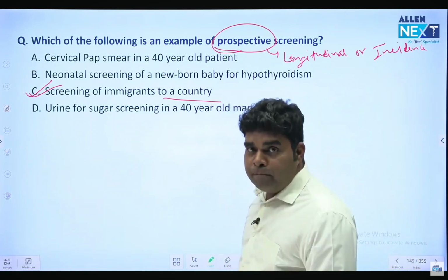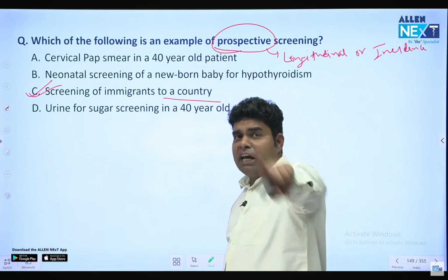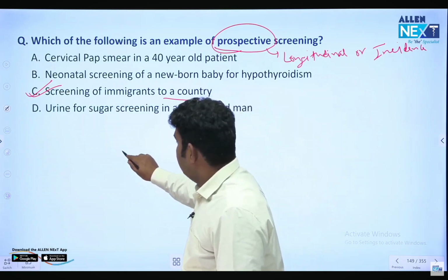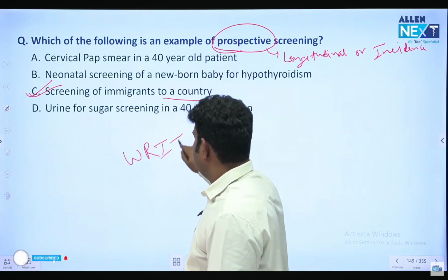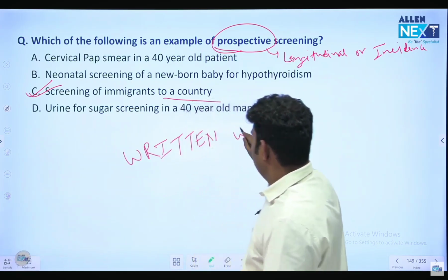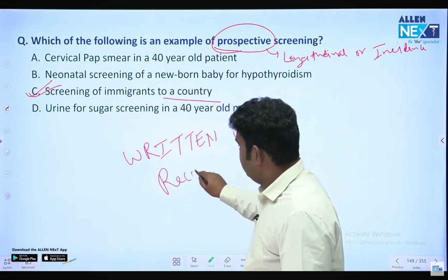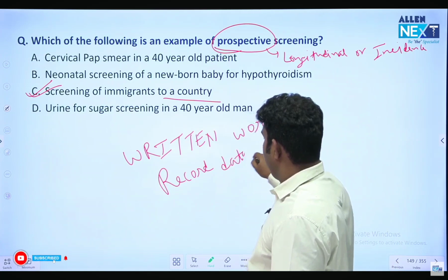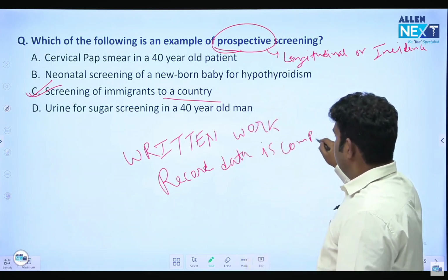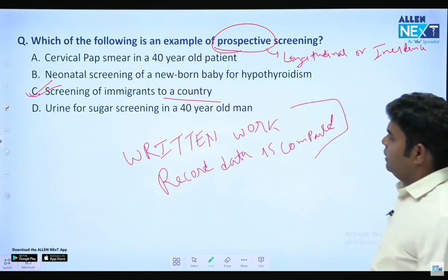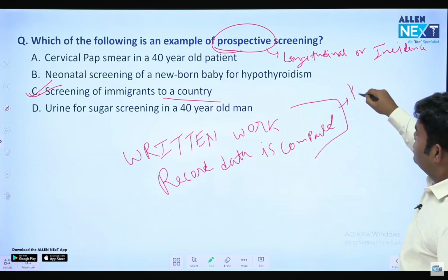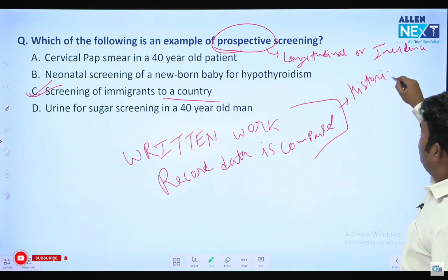Okay? In future. Remember, these days in exam, they are giving a lot of questions with this word, that written work record data is compared. If in any question you find this thing, written record or written data compared, this means they are not talking about a normal cohort, they are talking about historical cohort or retrospective cohort.